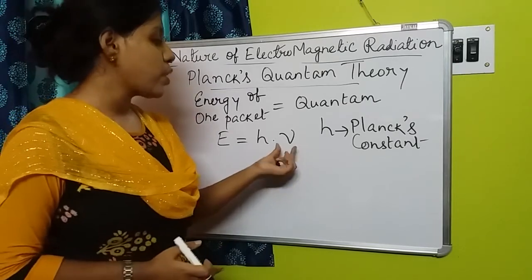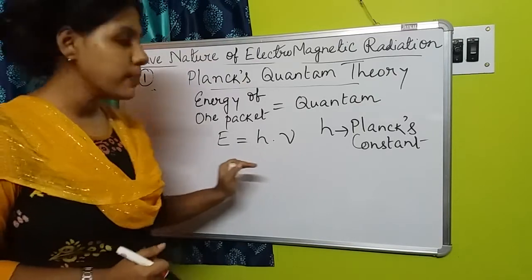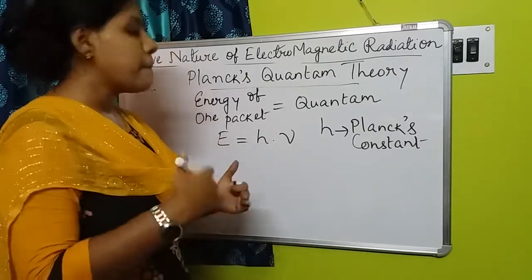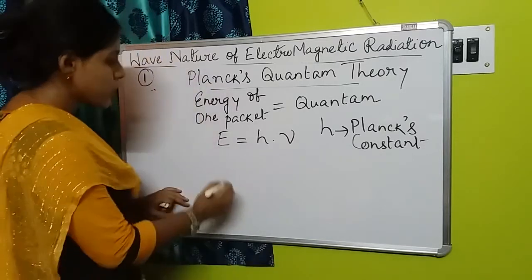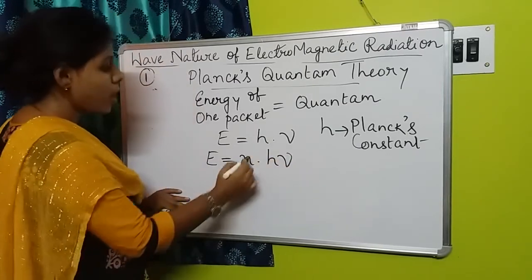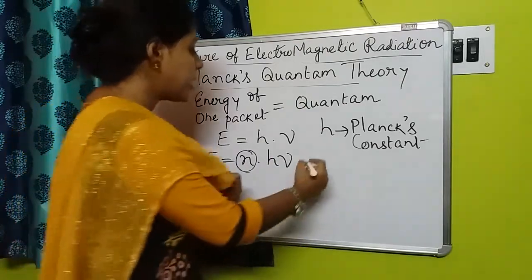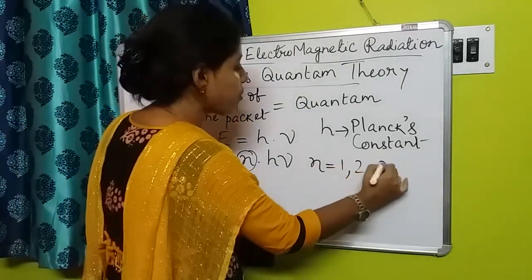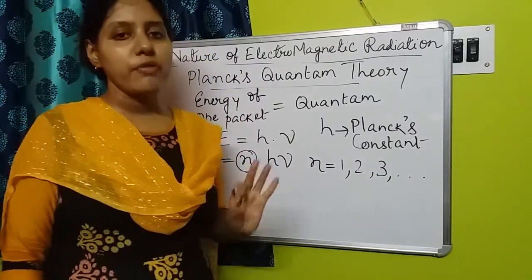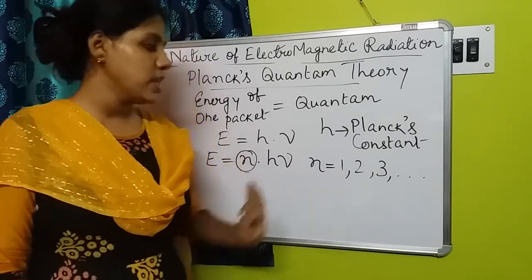So this is the energy of one quantum or one photon. Now to make the whole energy, there could be multiple quanta. So we could write it as n h nu, where n is a whole number. It could be 1, 2, 3 like this, integers, and not any fraction like 2.5 or 1.3. It will be only integers.